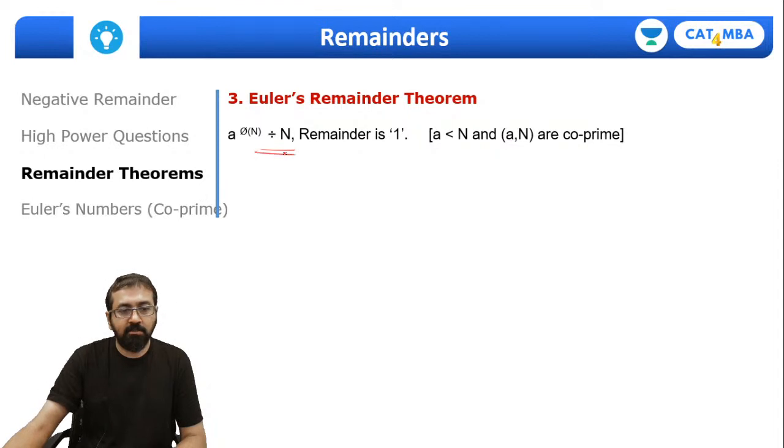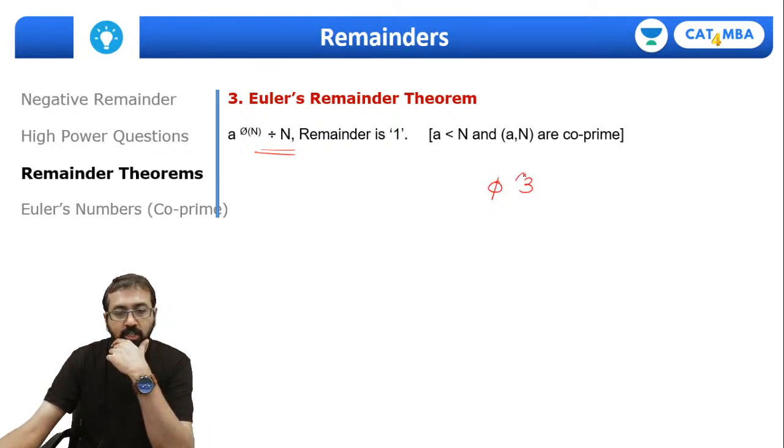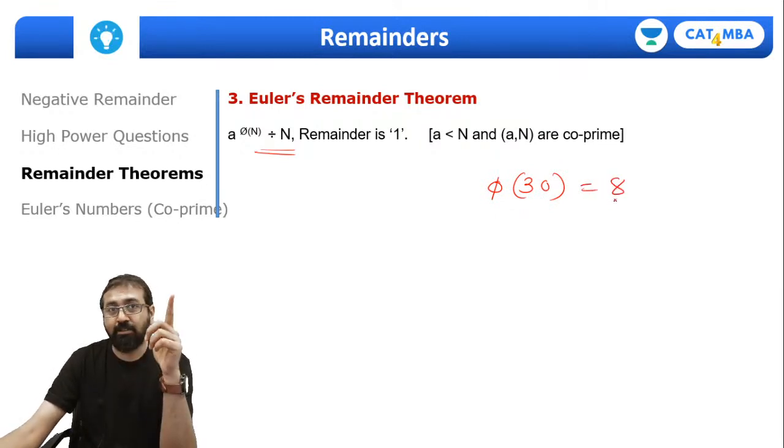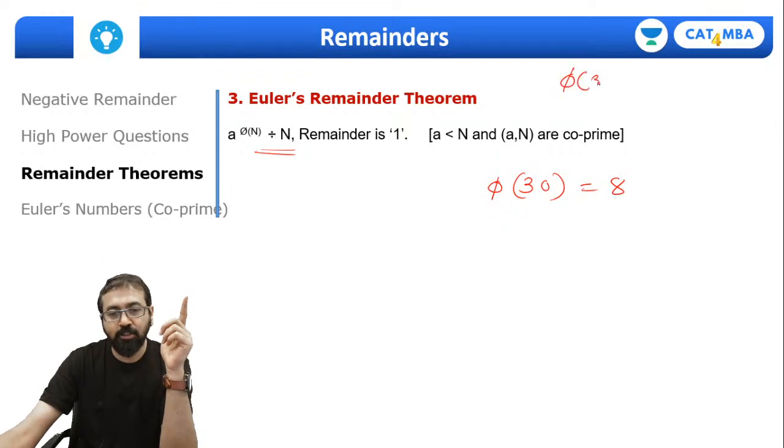And there's Euler's remainder theorem, right? So a raised to phi of n divided by n, the remainder is 1. So for example, what is the Euler number for 30? Everyone, what is the Euler number for 30? So we know it's 8. We had calculated that, if you remember: phi of 30 is equal to 30 into (1 minus 1 by 2) into (1 minus 1 by 3) into (1 minus 1 by 5). If you solve this, it came out to be 8.